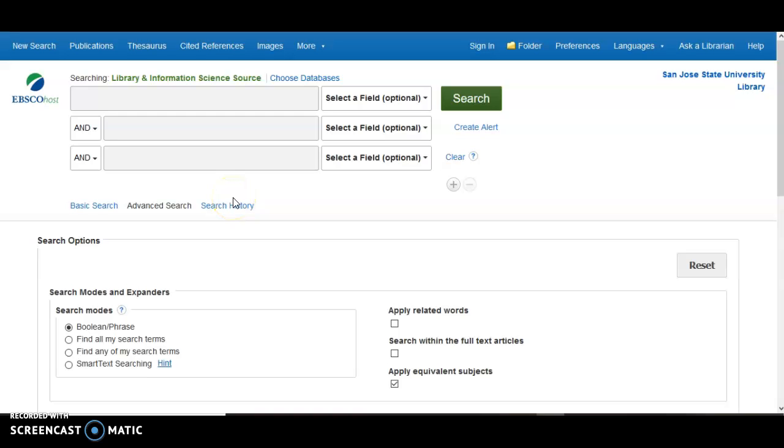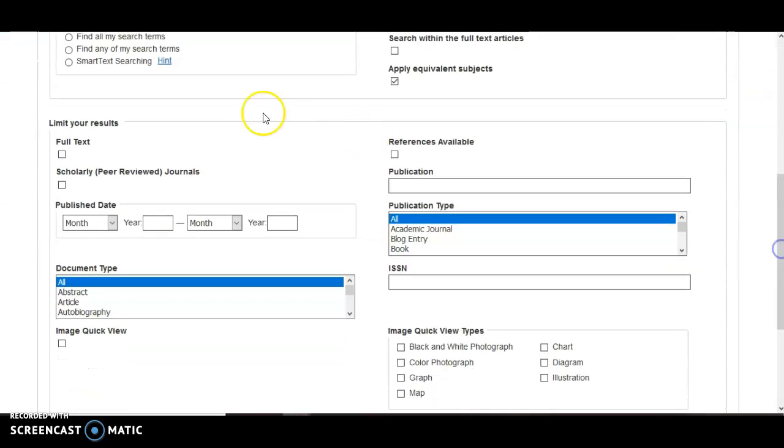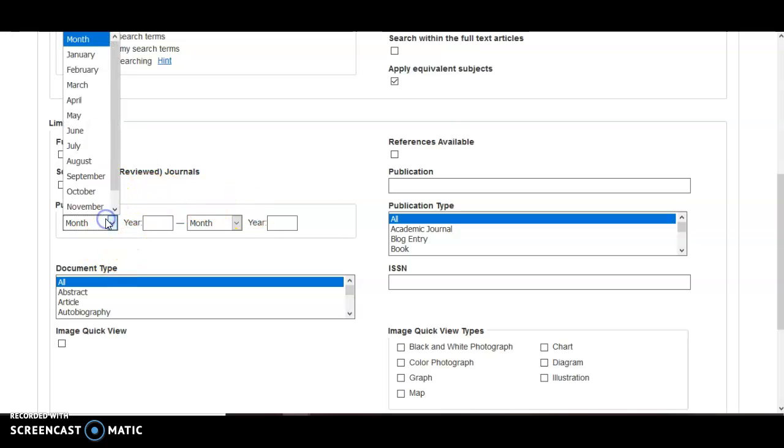In this video, I'm going to be showing you how to filter your results to display certain publication dates. To begin, you'd want to go to the published date here and set the time frames here. Say for example, I want to see an article that was published about 10 years ago.